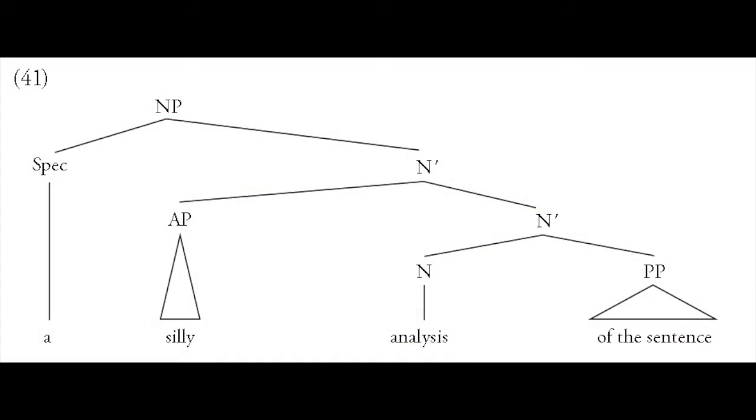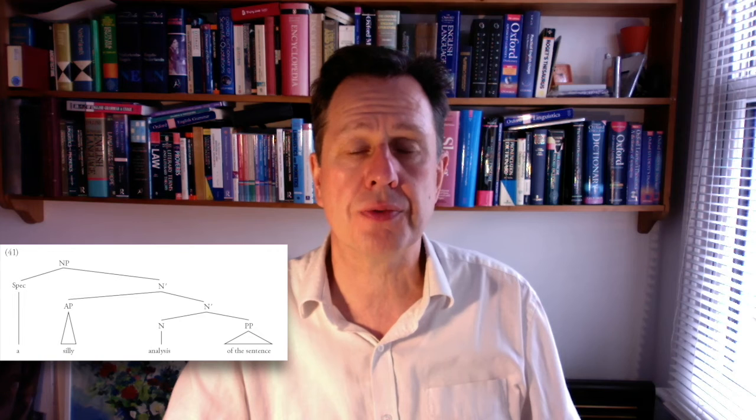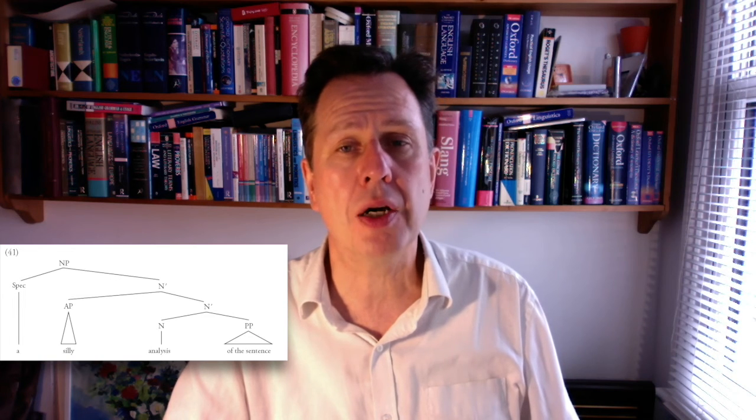Now remember that adjuncts are stackable, and what this means is that you can have more than one of them in a phrase or in a clause. So have a look at this tree diagram. It's number 41 in the chapter. A silly analysis of the sentence. Here we have just one adjunct. It's the adjective phrase silly, and we've accommodated this adjective phrase by repeating the N-bar node.